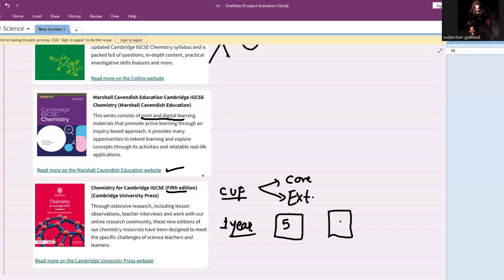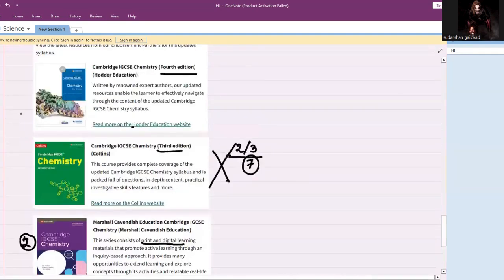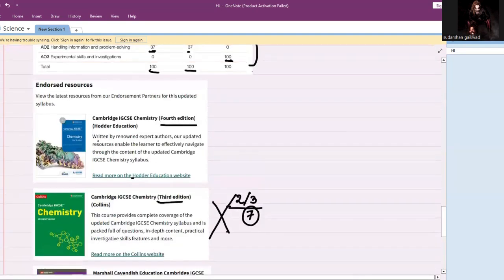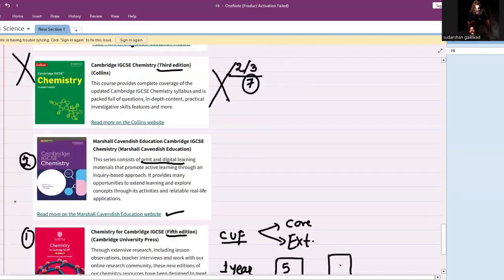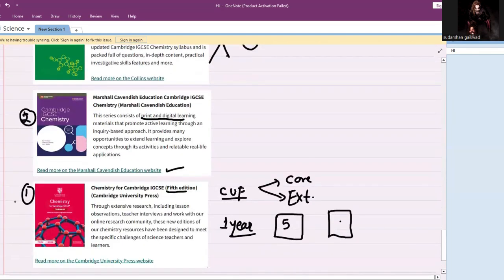So my first option would be CUP, second will be this Marshall Cavendish one. And then third is this one, but don't go for this, and never go for Collins. Really, they are not at all up to the mark of Cambridge. So these are the first 2 textbooks that I prefer, and I hope you will like them too.